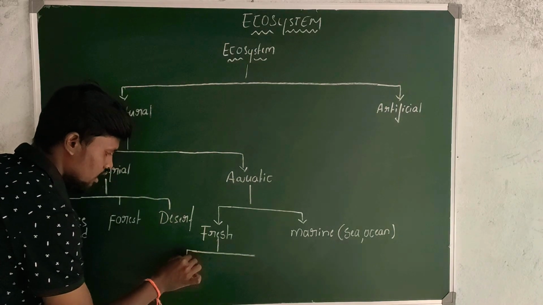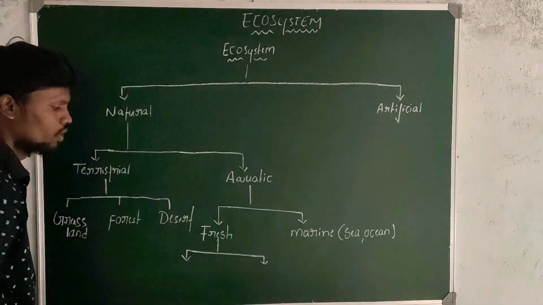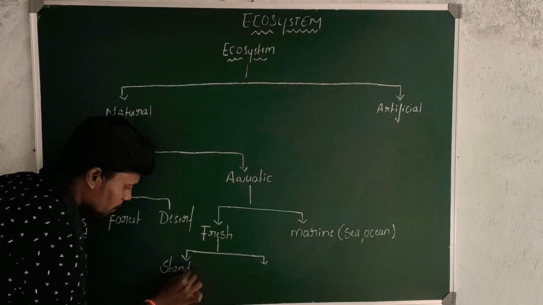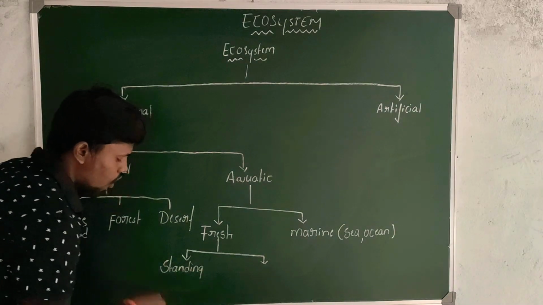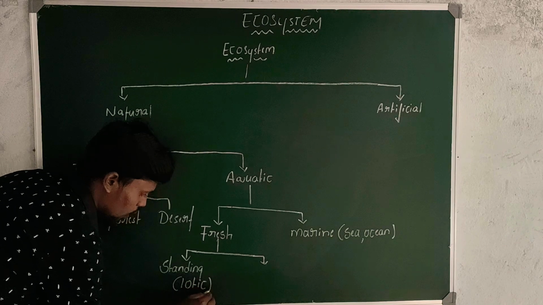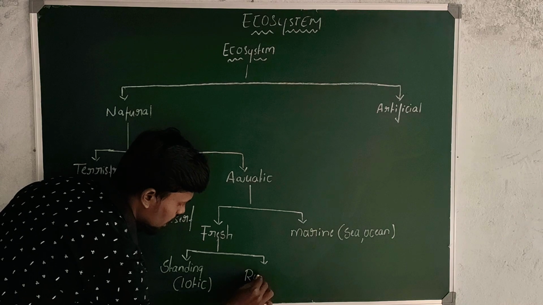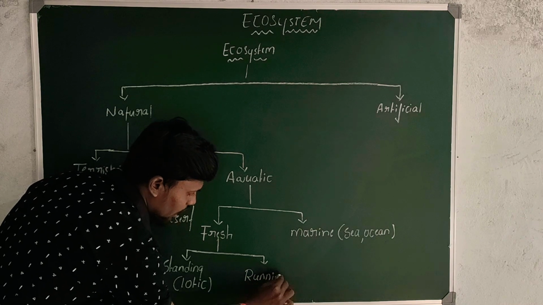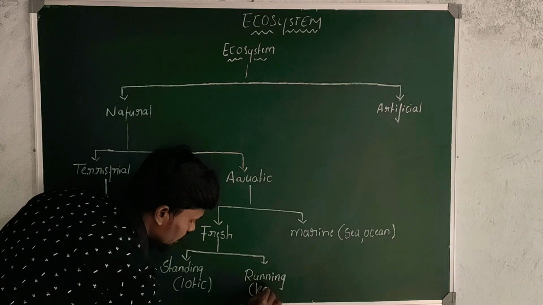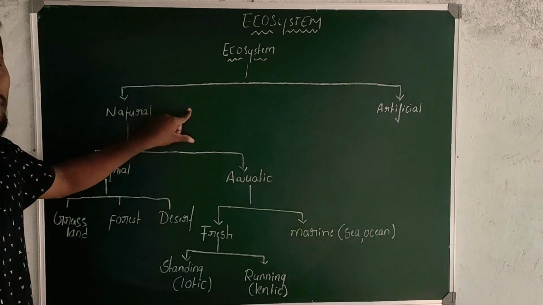One is standing water ecosystem, or it is called lentic ecosystem. The second type of freshwater ecosystem is running water ecosystem. It is called lotic. This is about the classification of ecosystem.